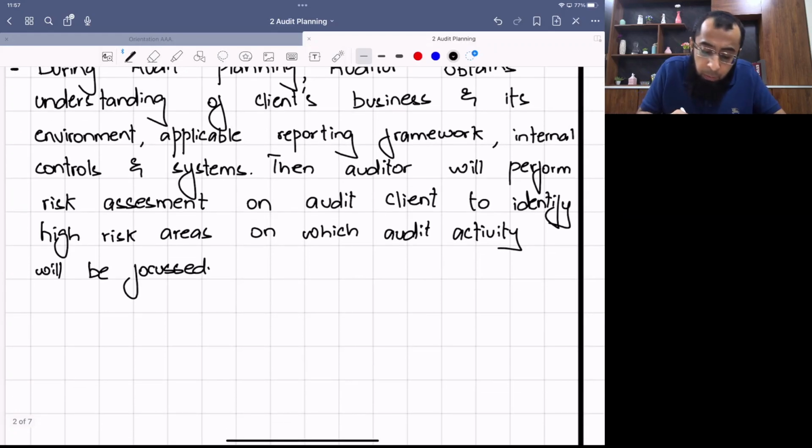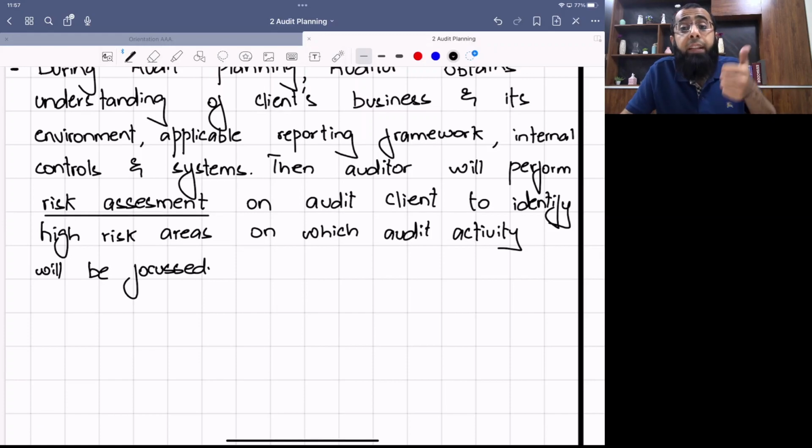Now, risk assessment, we'll be discussing in a lot of detail. Risk assessment includes evaluation of business risk, the factors which are affecting the client's business. These business risks then create a financial statement impact. For example, a business risk which can affect the going concern status, the profitability or the cash flows can lead to going concern issues. It can lead to impairment of the asset.